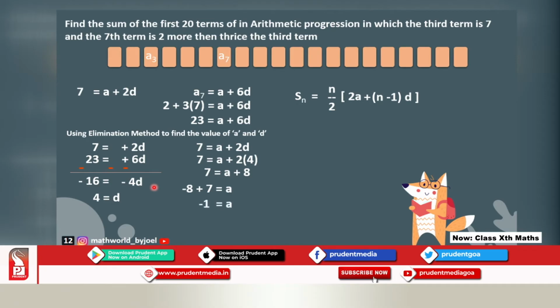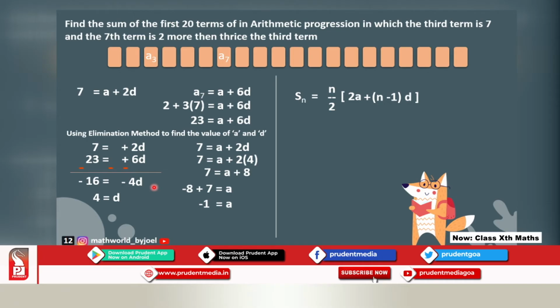Now, is the problem over? Were we supposed to solve this by elimination method? No, we want to find out what would be the sum of the first 20 terms. That means I turn all those cards, all 20 cards, and add all those numbers, and whatever answer you get, that is what I am supposed to find out. So formula is already ready. Okay. Hope you have learnt it by now. If you did, good. Okay.